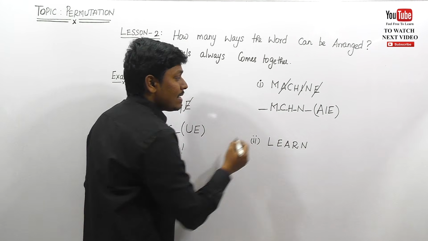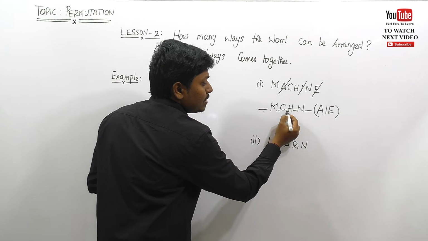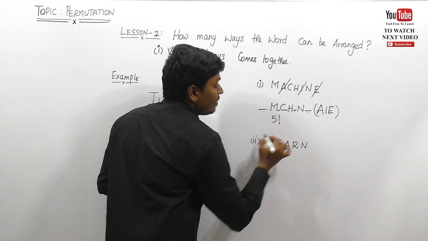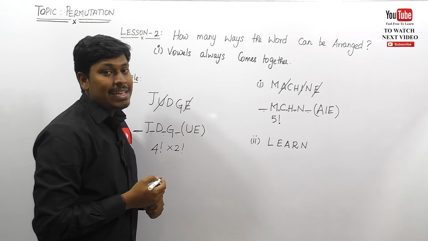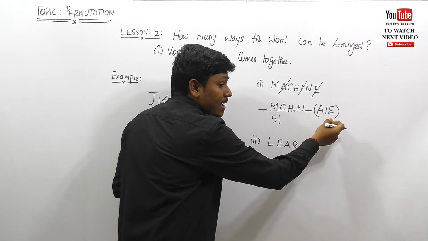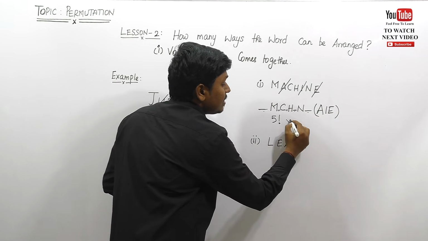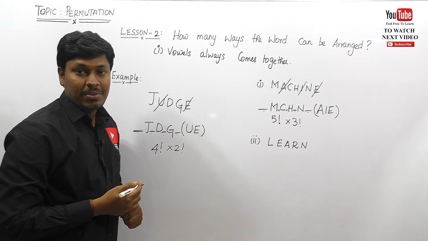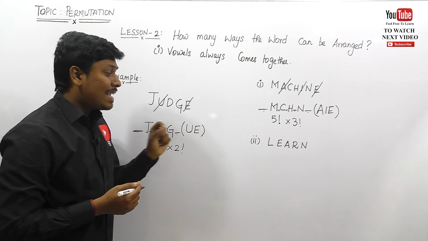See how many places are there? 1, 2, 3, 4, 5. So in these 5 places, that is 5 factorial ways, we can place this A, I, E. So friends, this A, I, E can be written as I, E, A or E, A, I. So this is written as 3 factorial. So the answer is 5 factorial into 3 factorial, right? So let me move on to the second example.